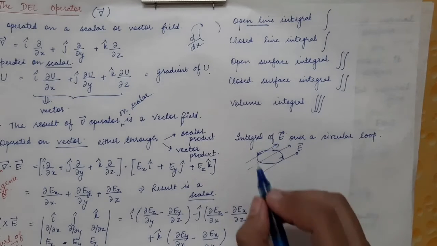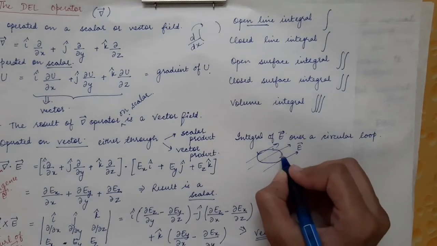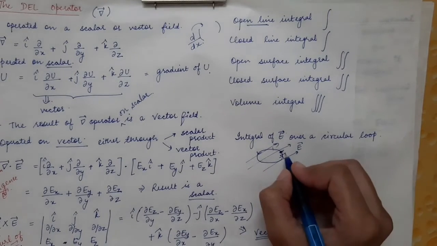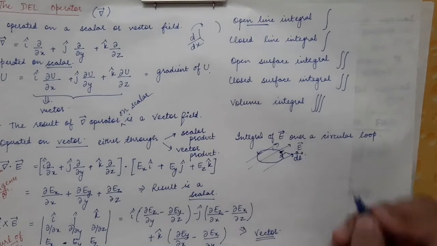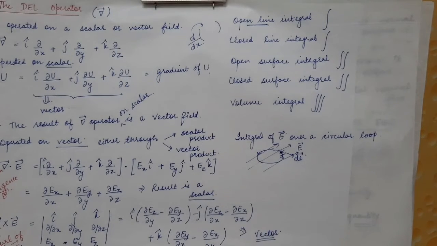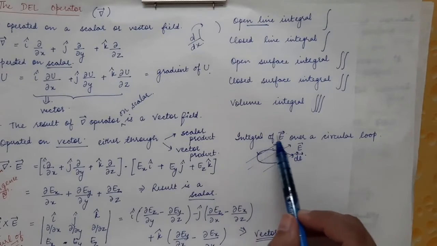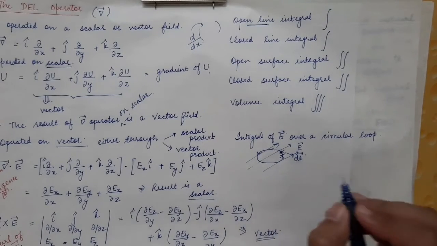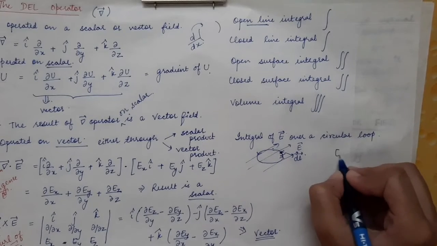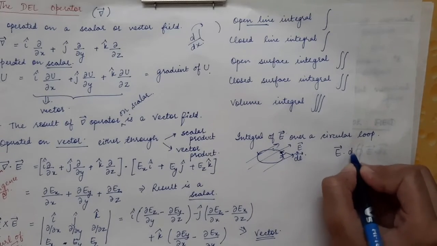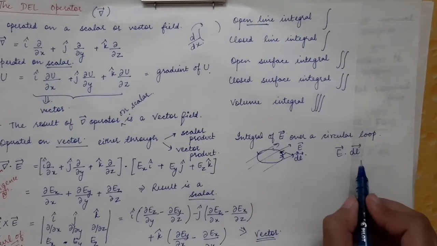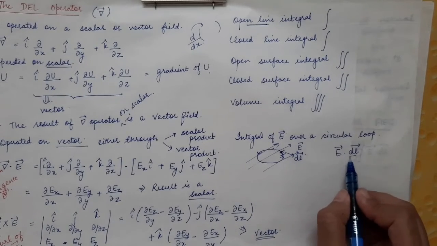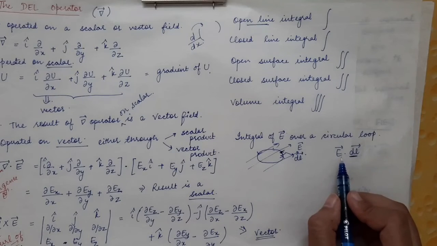On this loop, at any particular point there will be a line element, which is represented as the dl vector. So over this small line element, the line integral will be equal to E vector dot dl vector.